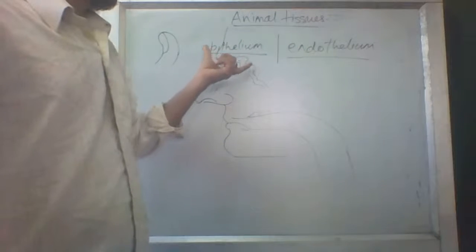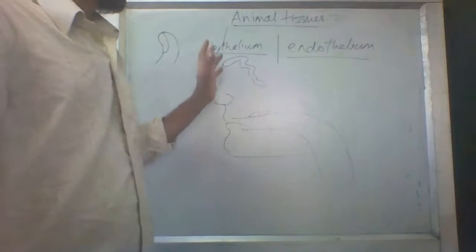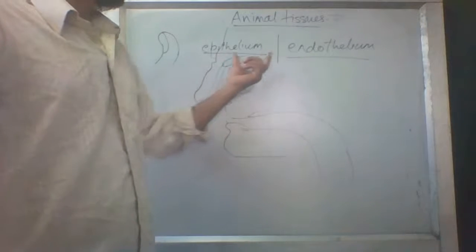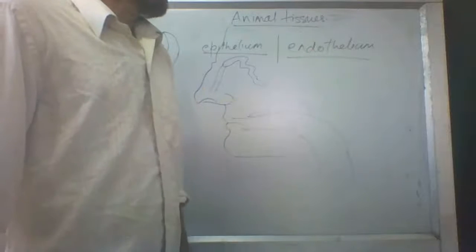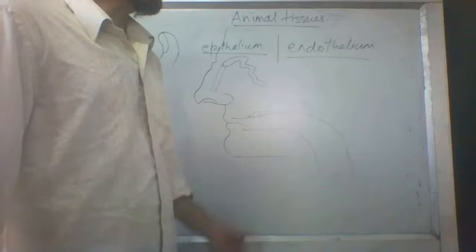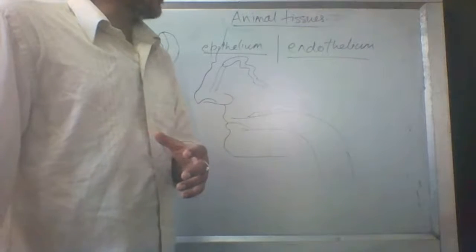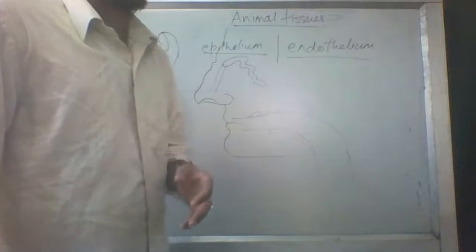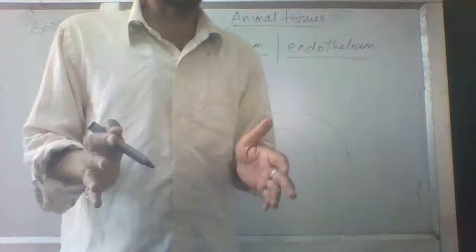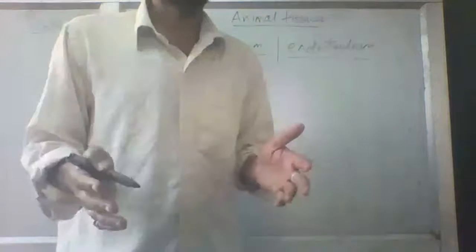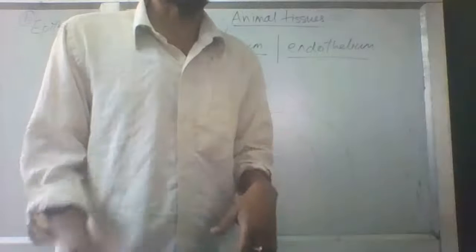Epithelium is the name used when it is found in the outer part of our body, and the same tissue will be termed endothelium when it is inside. But you will ask, how is it possible that the endothelium inside is the same? No, definitely there may be some changes, some differences. If it is found in the stomach, it will secrete gastric juices. But the sweat glands are not inside our body.